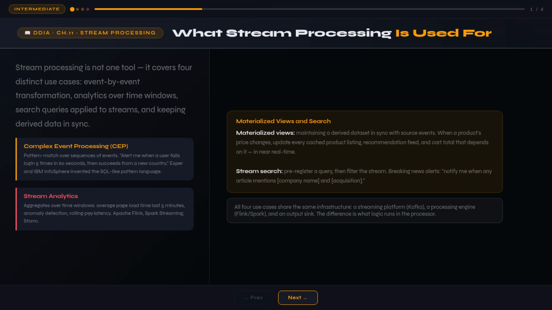Fourth, search on streams. The Elasticsearch Percolator feature does this. You store queries and run documents past them, alerting you when a news article matches your search criteria. The documents run past the queries, exactly like CEP.